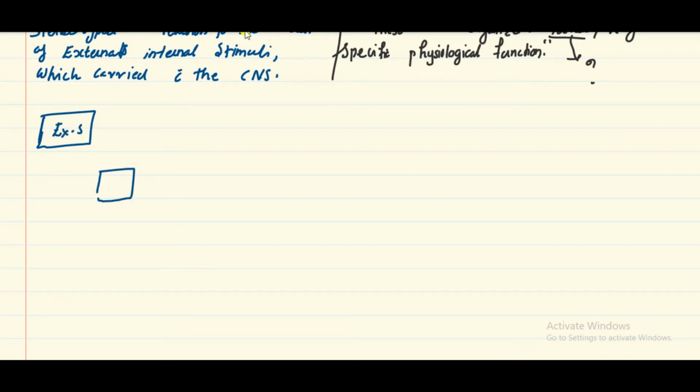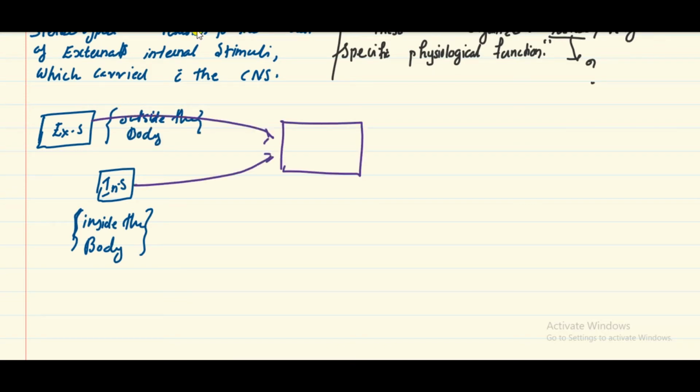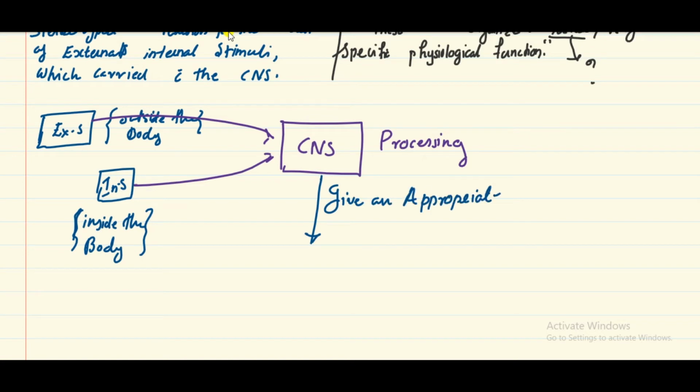So I am drawing external stimuli and internal stimuli. Internal stimuli means the impulse is coming from inside the body, and external stimuli means the impulse is coming from outside the body. The central nervous system processes it and gives an appropriate reaction. This is known as reflex.